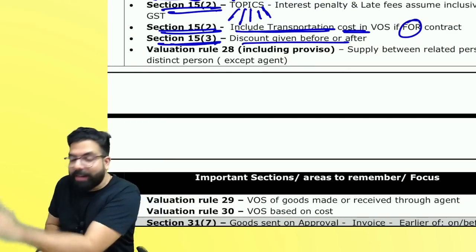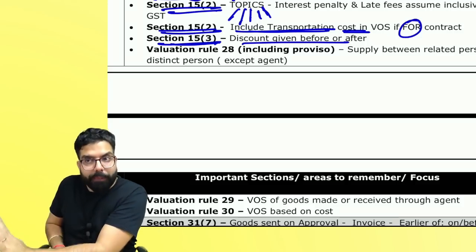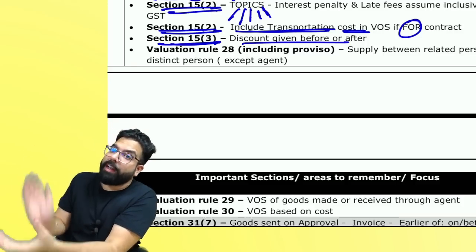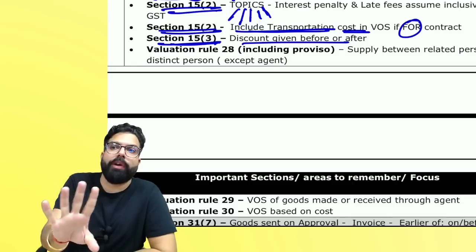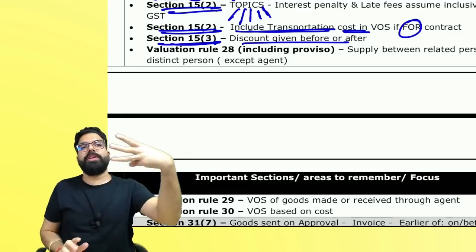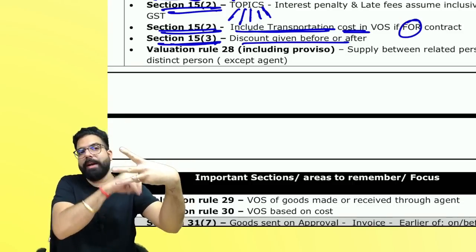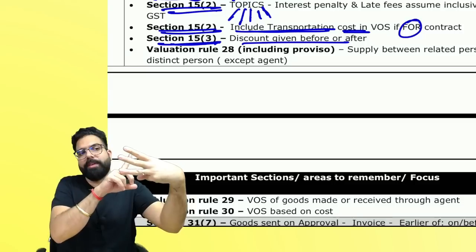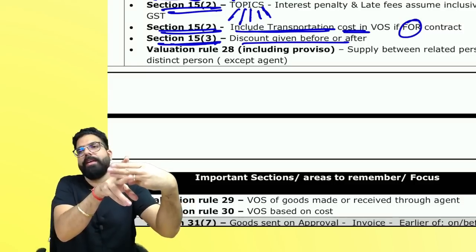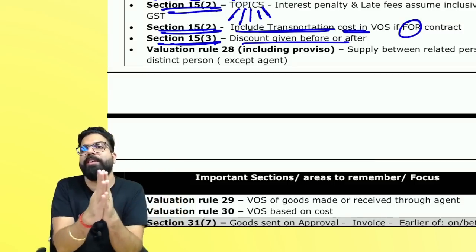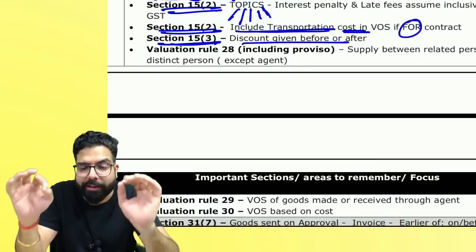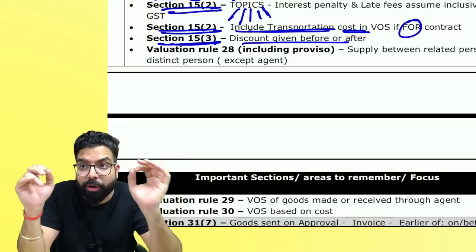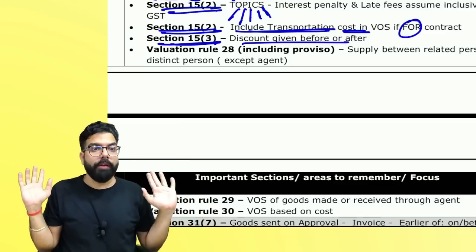The next one, 15.3, discount. Remember, discount given at the time of supply or before and included in the invoice should only be excluded. If given after, then you have to see three conditions: agreement, linked to invoice, and ITC reversal is done by the recipient. Only if all three conditions are satisfied, it will be excluded. Otherwise, discount will not be excluded. Discount will form part of value of supply, and you have to pay GST on that. Can I go ahead, everyone?